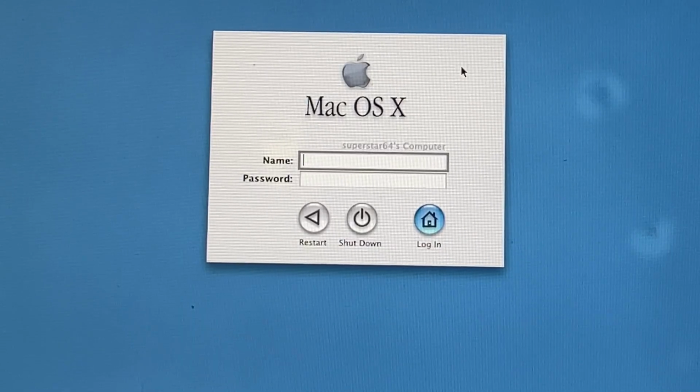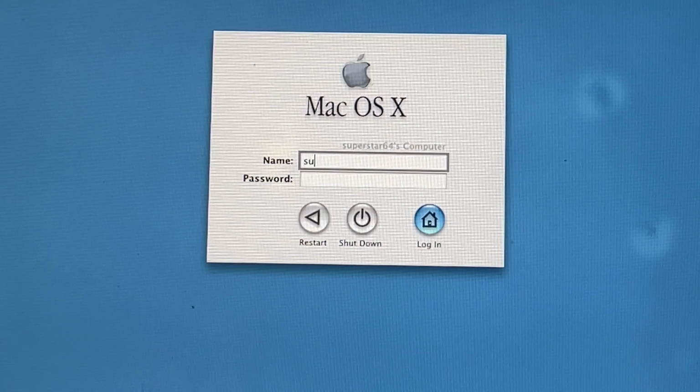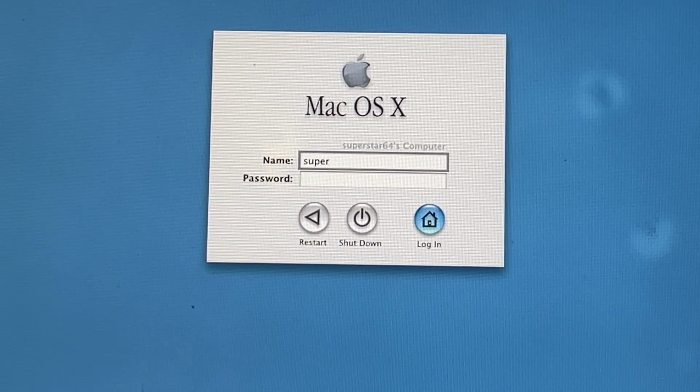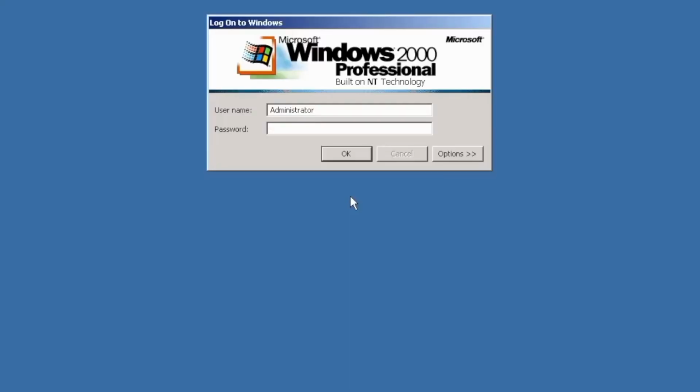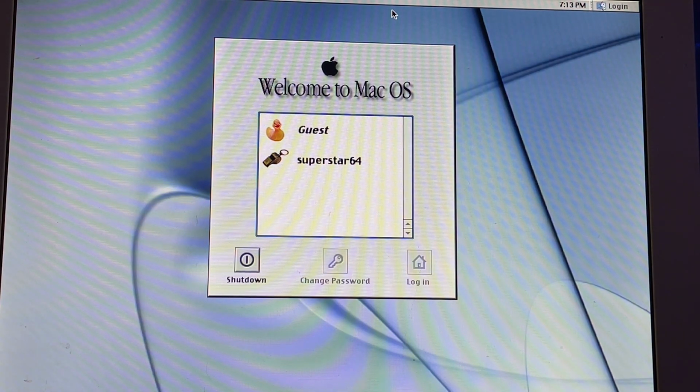One thing I can't excuse because of the age of the system is the login screen. Because there's no option to display a list of users, you have to type out your username and password to log into your user account, unless you're set to log in automatically. Windows 2000 and Millennium Edition are the same way, and Windows XP didn't ship until October. That being said though, macOS 9 had a user list.